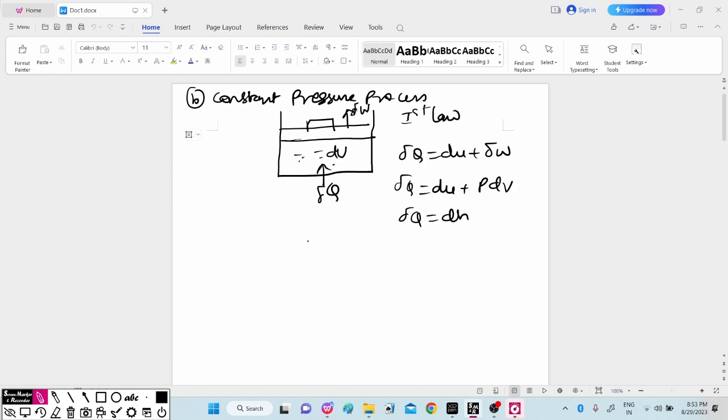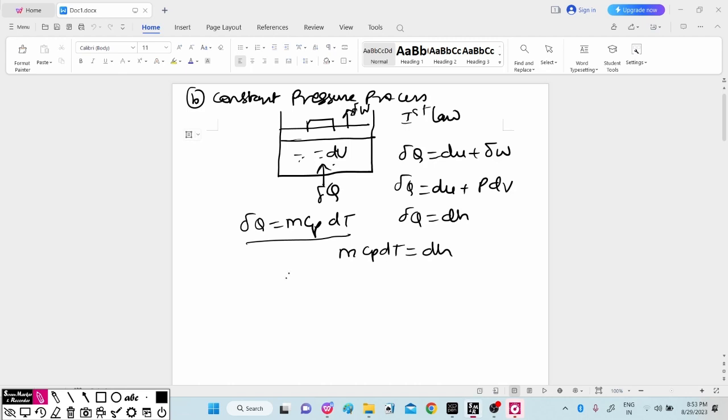So del Q is equal to m Cp dT, because Cp is the specific heat at constant pressure. Considering this in the equation, m Cp dT is equal to dH.